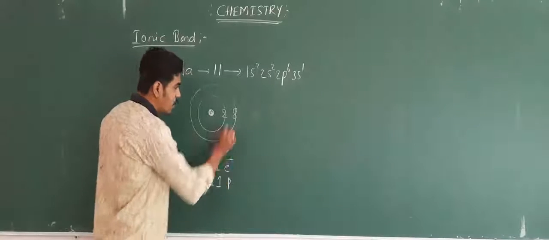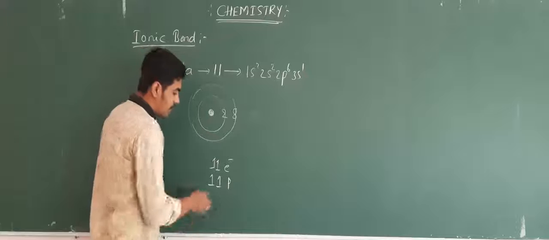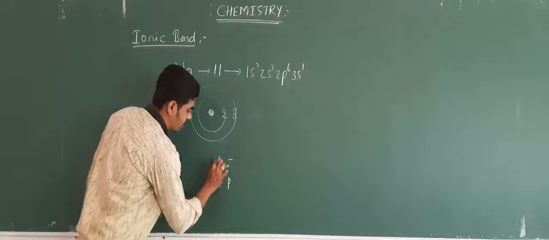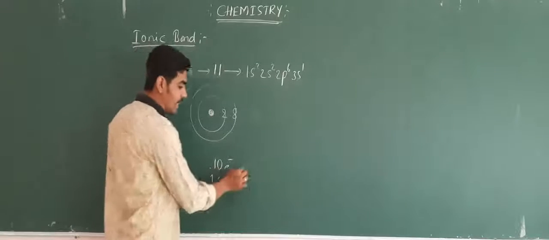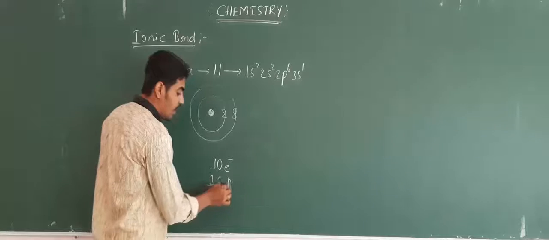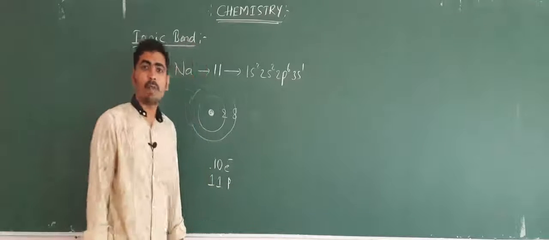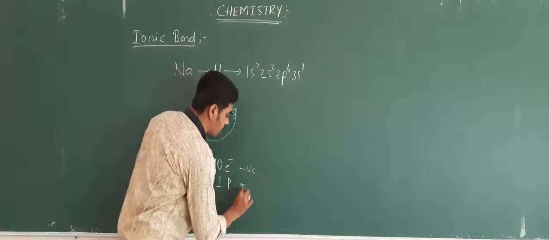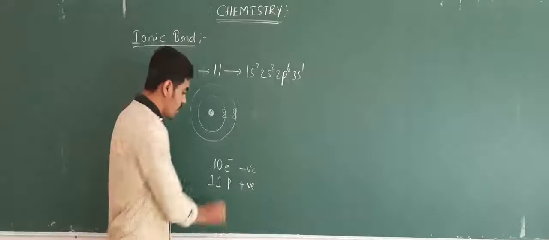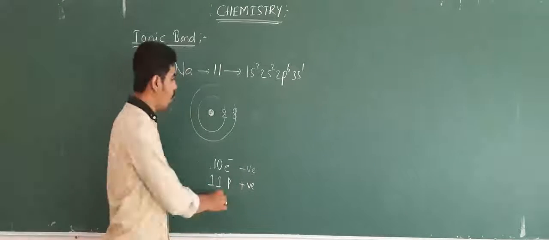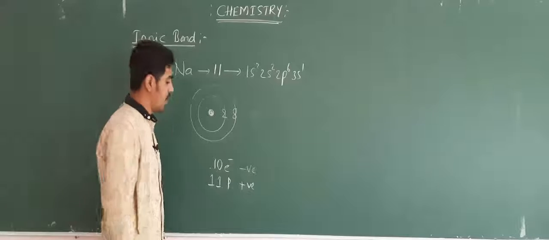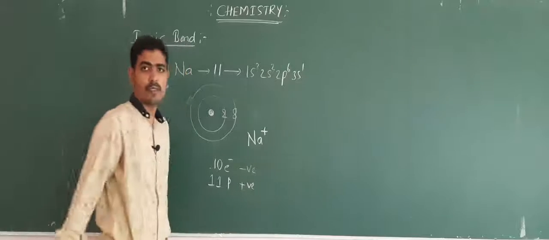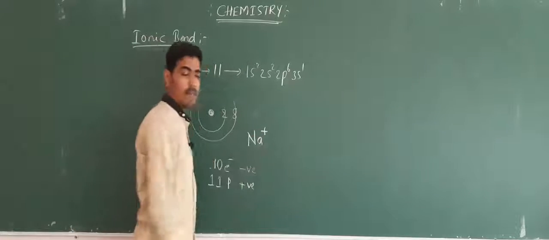And when it loses one electron, the number of electrons becomes 10. Therefore, there are 10 negative charges and 11 protons having positive charge. So 10 negative charges and 11 positive charges, and hence one positive charge is more in the sodium atom, and hence it will become Na+. We will write it as Na+.